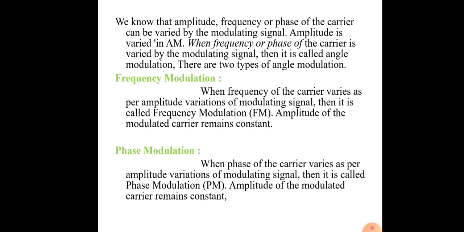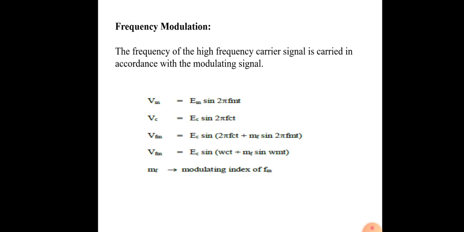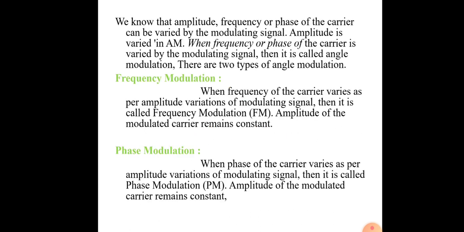Phase modulation is the same; wherever you use frequency, that is replaced by phase. That means when the phase of the carrier varies as per amplitude variations of the modulating signal, then it is called phase modulation. The amplitude of the modulated carrier remains constant.